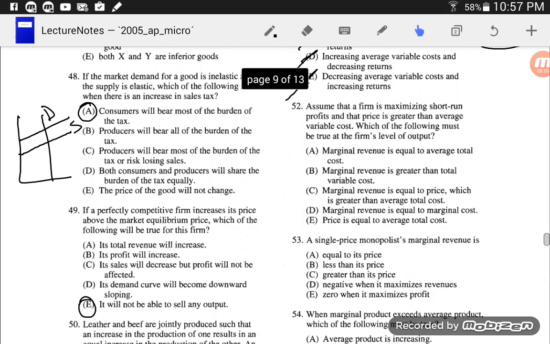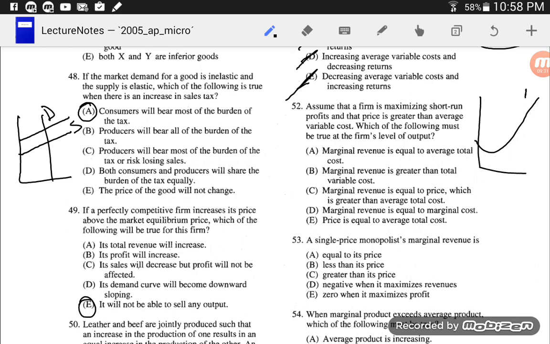Number 52. Assume that a firm is maximizing short-run profits and that price is greater than average variable cost. Which of the following must be true at the firm's level of output? Let me draw that.